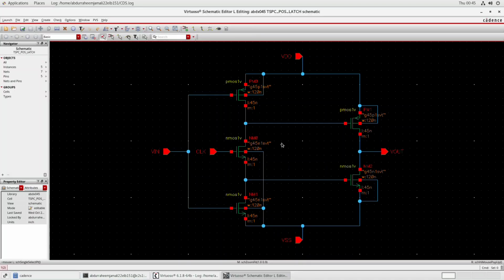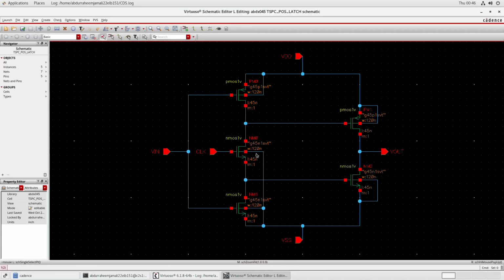And a brief introduction about the TSPC positive latch. Basically, TSPC stands for True Single Phase Clocked Positive Latch. TSPC is a kind of dynamic CMOS logic style that uses only one clock to control both pre-charge and evaluation phases. It stores data when the clock is high, and it holds the data when the clock is low.